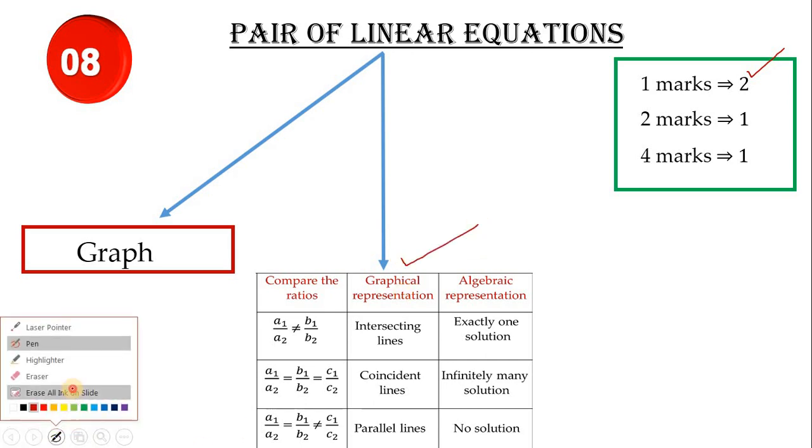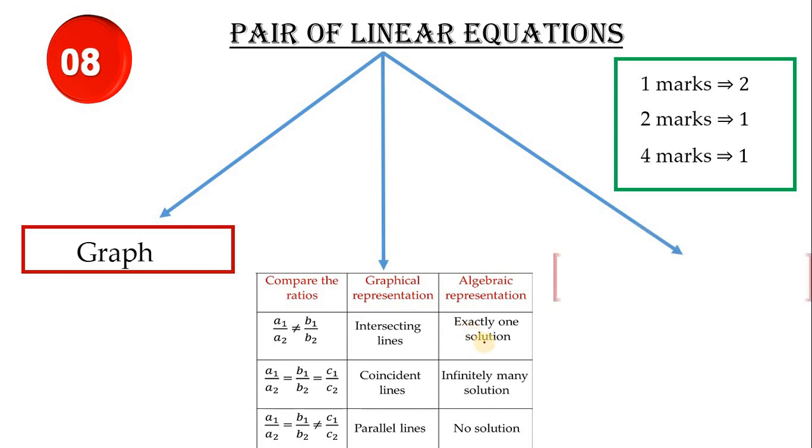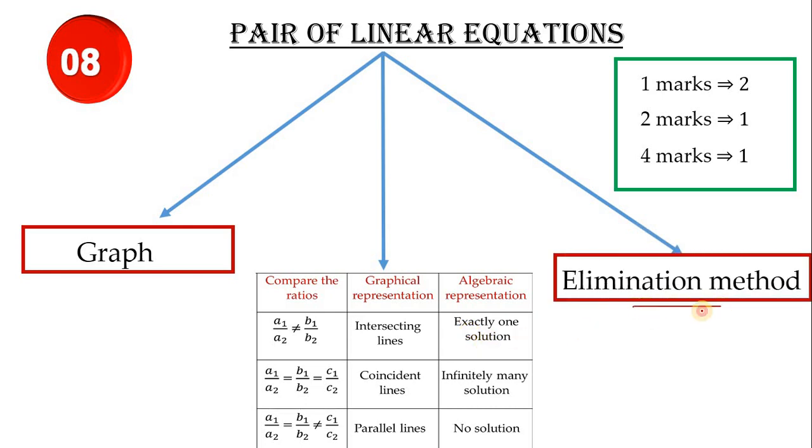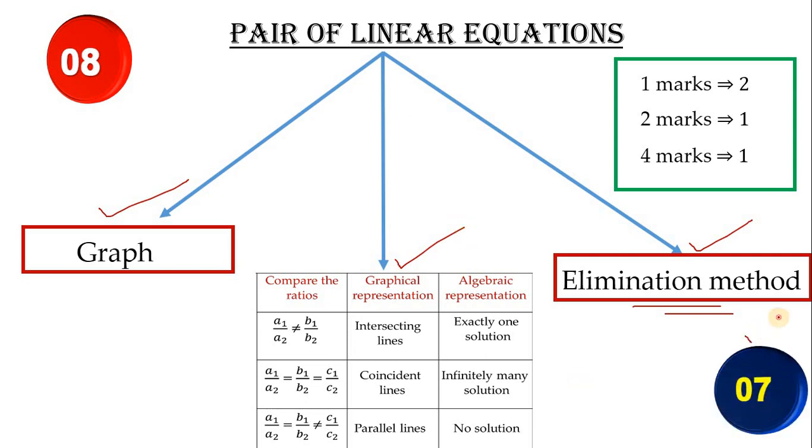And next we can see the 2 mark question, children. For 2 marks you will definitely get the elimination method itself this year. No other choice. See, graph is definite, elimination method is definite. So on the basis of this table 1 question is definite. So how many marks can you score? Easily you can score 7 marks from this chapter.